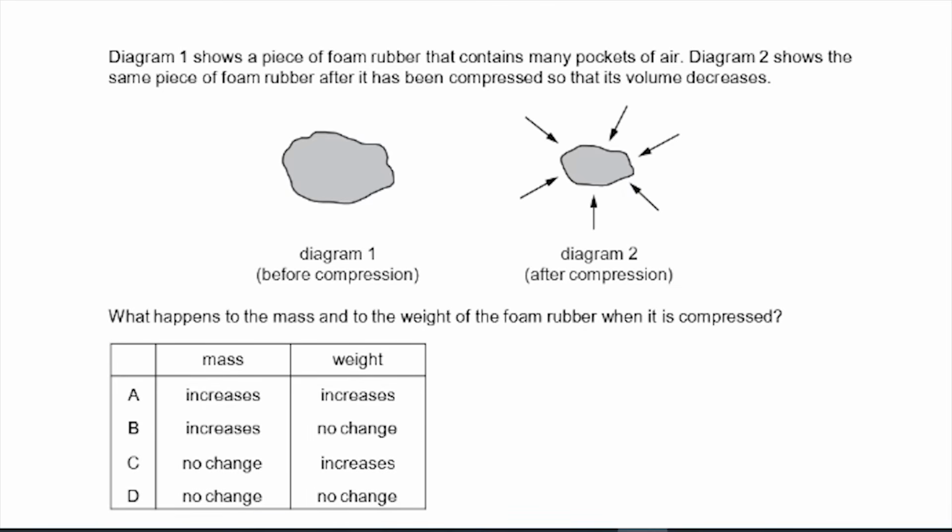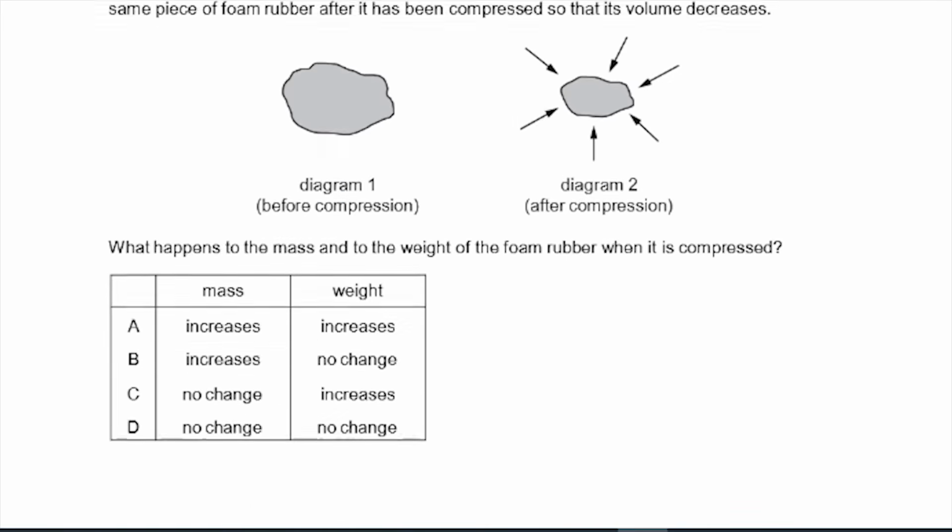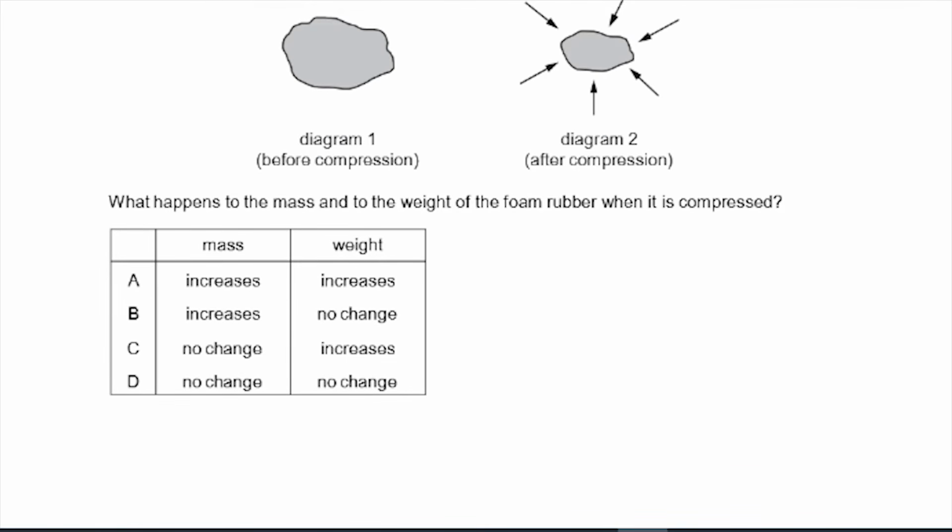Diagram 1 shows a piece of foam rubber that contains many pockets of air. Diagram 2 shows the same piece of foam rubber after it has been compressed so that its volume decreases. So yeah, its volume is going to decrease. What happens to the mass and to the weight of the foam rubber when it is compressed? So let's look at the mass. Remember we said mass is the quantity of matter in a substance. So if I compress this foam rubber, is that going to change the quantity of matter in the foam rubber? Of course not.